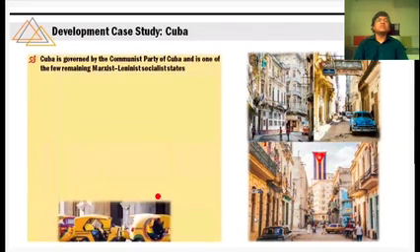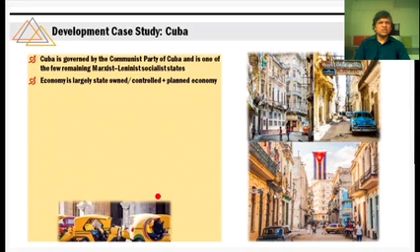Cuba, again, some of you might be knowing that Cuba has become synonymous with a famous revolutionary. His name was Che Guevara, and more famous revolutionary than Che Guevara was obviously Fidel Castro. And they revolted against the American corporations, America, Spain, etc., all these colonial countries, and they won their independence in the last century. And communist revolution happened, and Cuba is governed even today by the Communist Party of Cuba, and is one of the few remaining Marxist and Leninist socialist states. Economy even today is largely controlled by the state, and it's a planned economy.